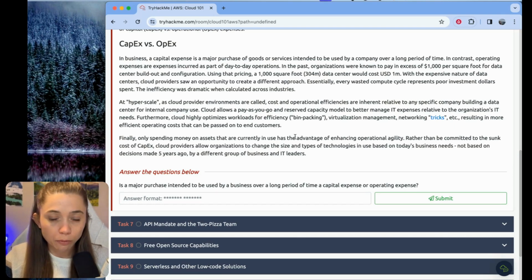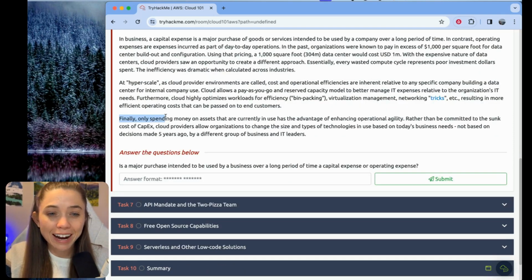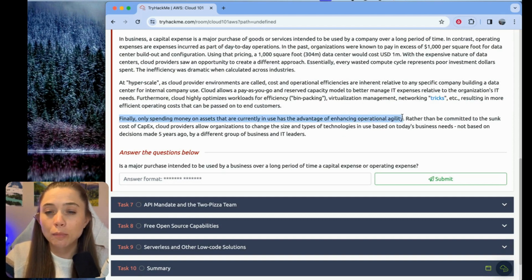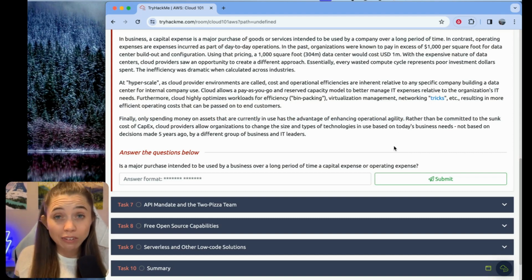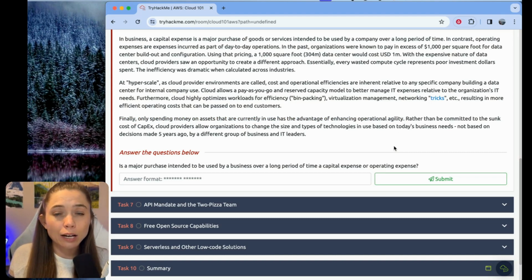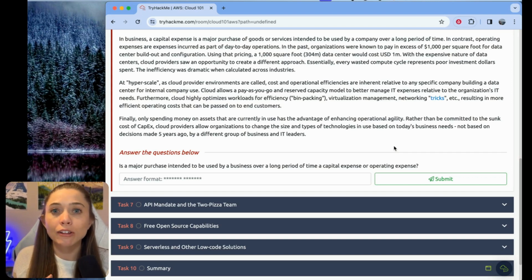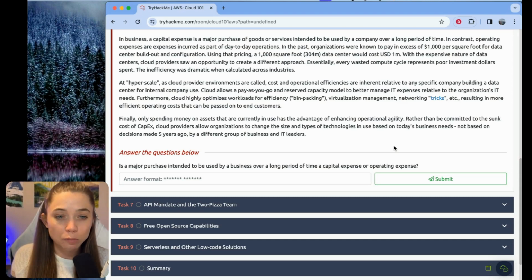To put it simply, we could go a lot farther into it. Finally, only spending money on assets that are currently in use has the advantage of enhancing operational agility. So that's another huge piece of it. It's not just the saving money part, it's also the ability to pivot, to make changes to your infrastructure a lot more quickly. At AWS, we always used to say, fail fast. You can try something, you can learn from it rather than having to build a whole new data center or whatever. You can just simply change what you've got deployed in the cloud. It's a lot more flexible and agile.